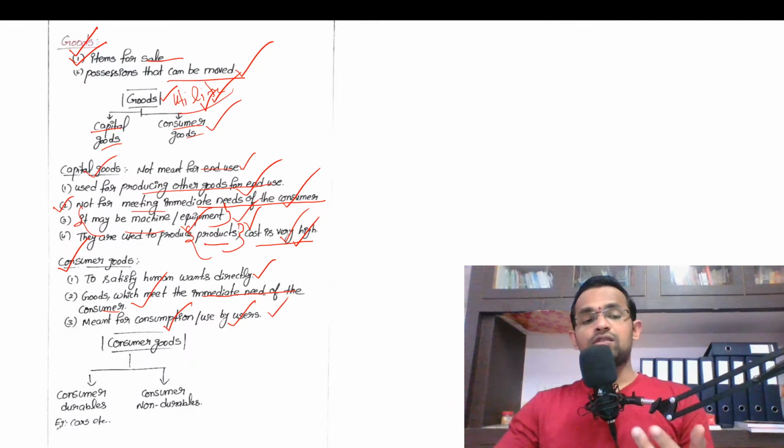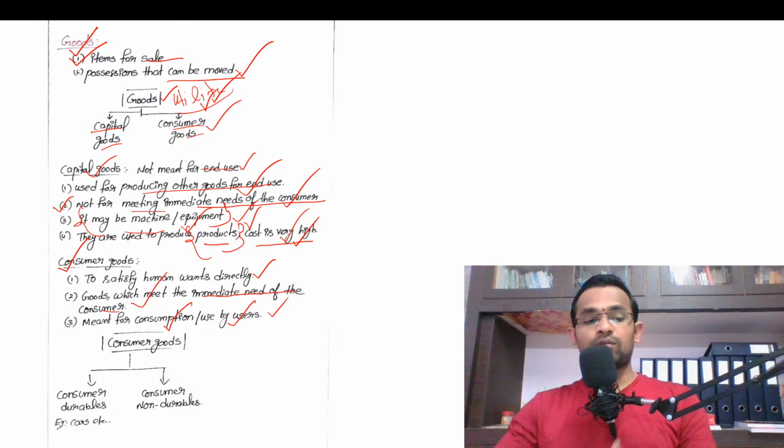That means consumer goods are directly consumed by the people. These goods are not used to produce another type of good. The good which is used to produce another type of good is called a capital good. The good which is used for direct consumption, for the end use, is called a consumer good.